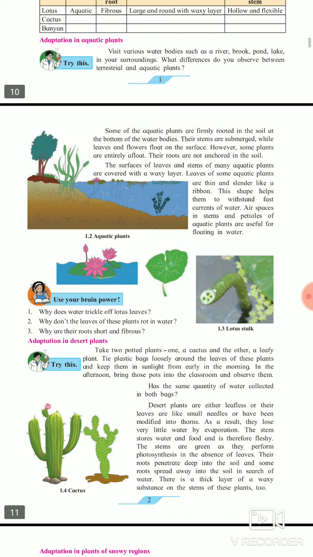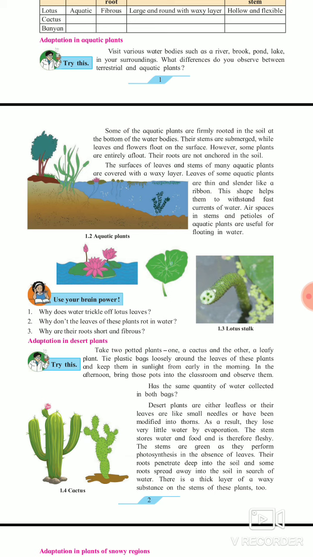Okay, so there are some questions that you have to write in your textbook notebook. First question is, why does water trickle off lotus leaves? Because it has a waxy structure. Why don't the leaves of these plants rot in water? Because they are on the surface of water. These plants are in the category of plants which float on the water surface. The leaves of the lotus plant are very big and have a waxy structure, so this plant floats on the water surface. Why are the roots short and fibrous? Because they can float easily and they can move with the water waves.